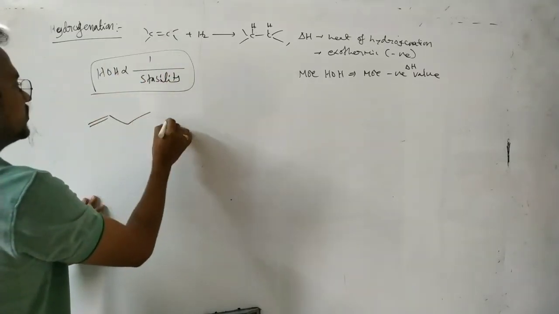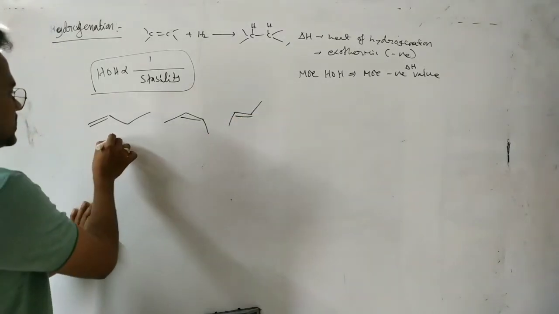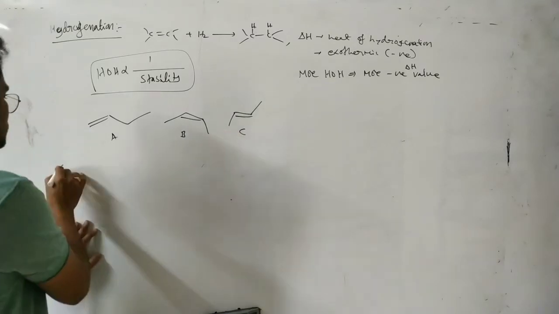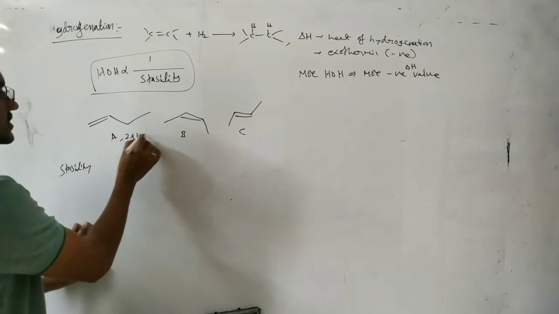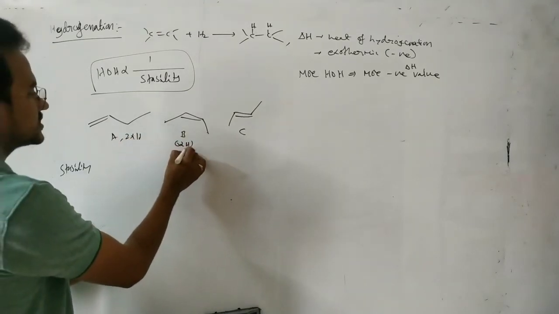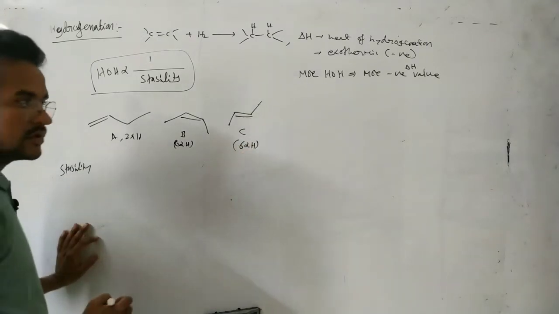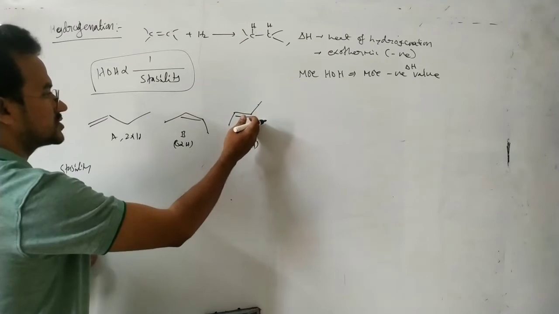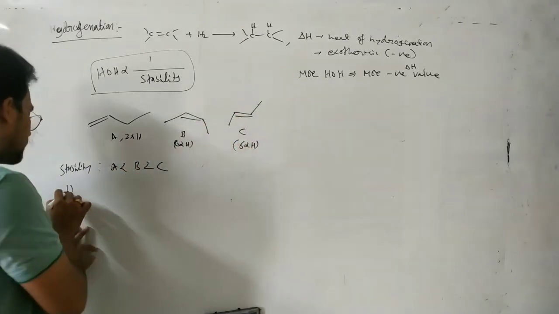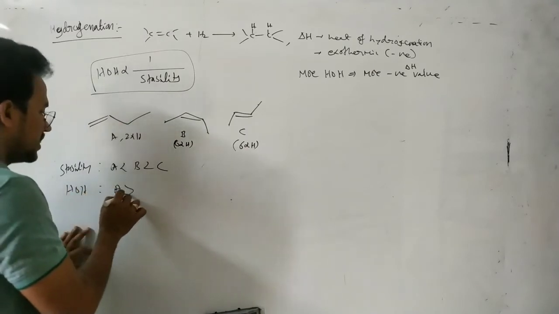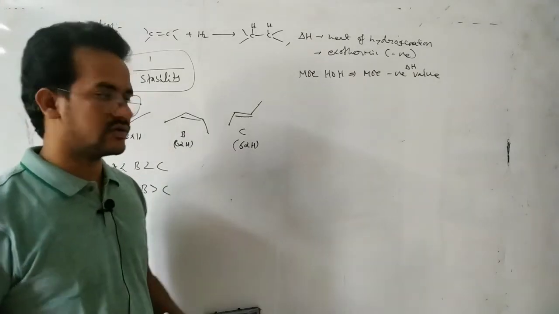First suppose see this case: 1-butene, cis-2-butene and trans-2-butene. This is A, this is B, this is C. So which is the most stable? Stability: here 2 alpha hydrogens, here 3, 6 alpha hydrogens, here 3, 6 alpha hydrogens. But in this case, between cis and trans, which is most stable? Trans is most stable. So A less than B less than C. Then heat of hydrogenation must be A greater than B greater than C. The less stable compound has more heat of hydrogenation.